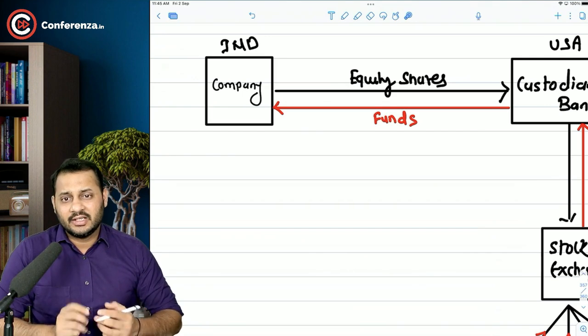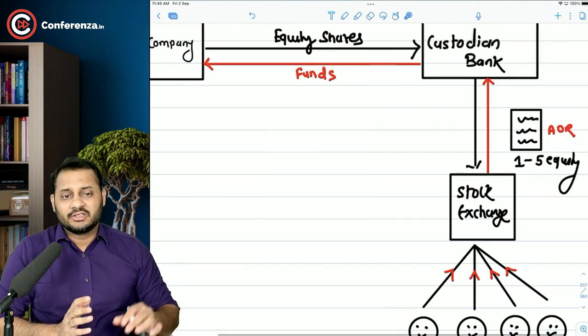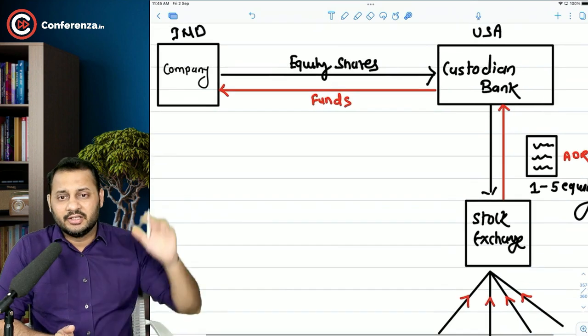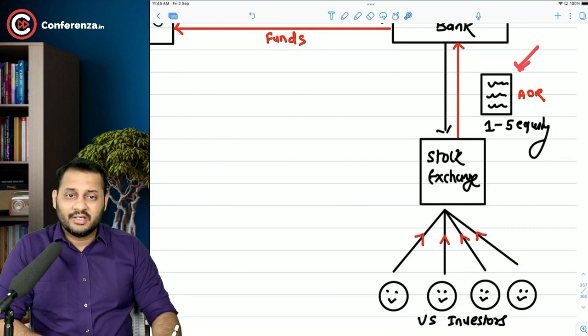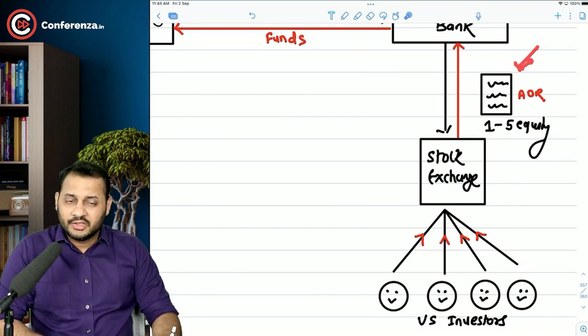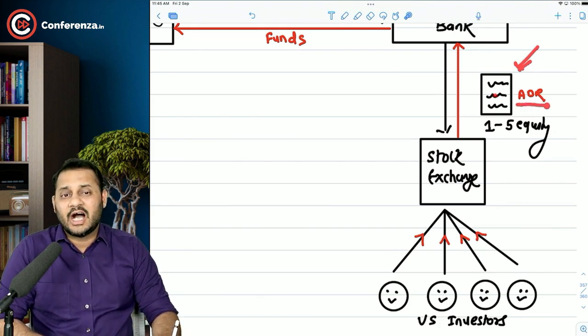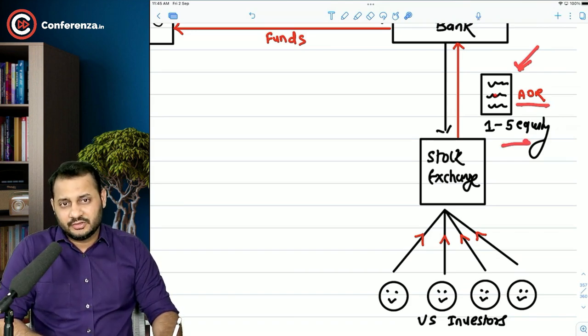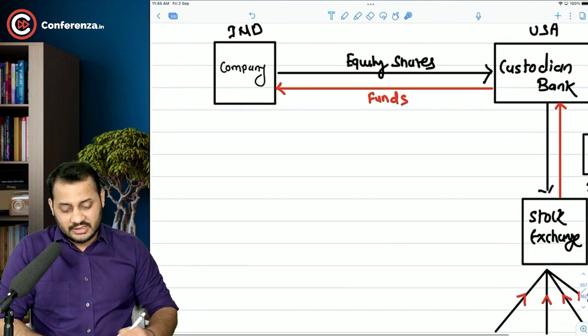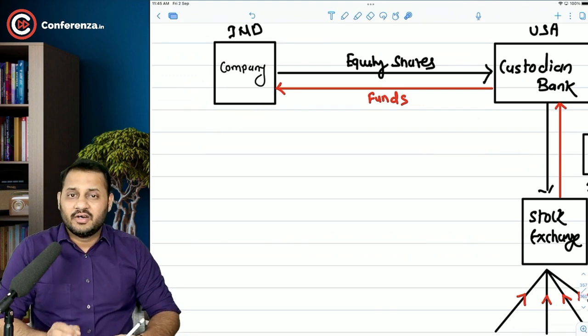One thing you should understand is that US investors cannot directly buy the shares of this company. So what they are doing is buying this document in their own market, in their own country. Now, this document that I'm talking about is called an American Depository Receipt, ADR, which represents how many shares are held by one document. In this case, 5 shares. So by bundling 5 shares and issuing that document to the US investors, this company can raise funds from another country as well.